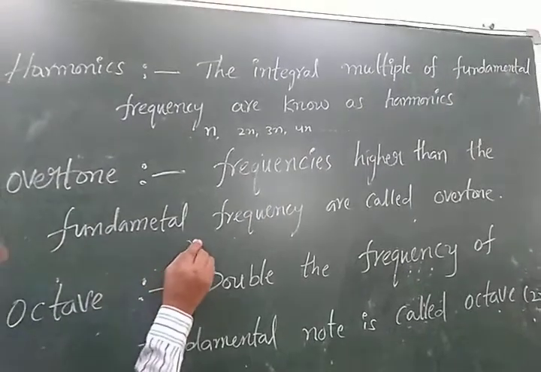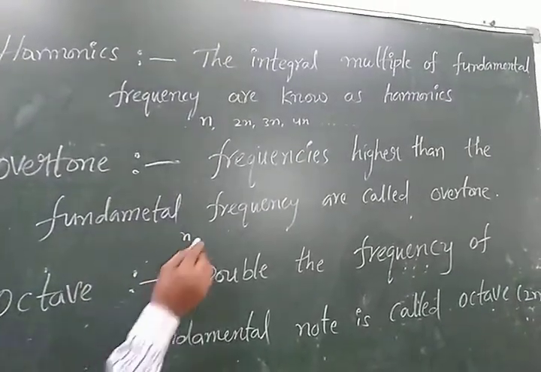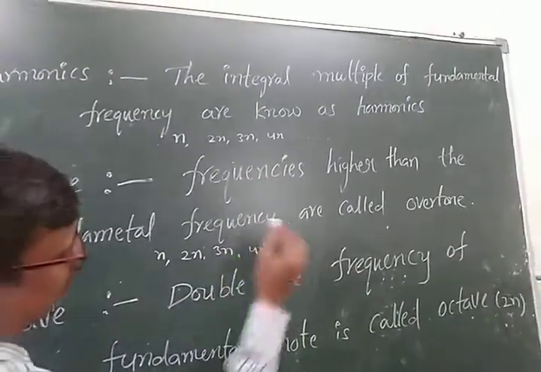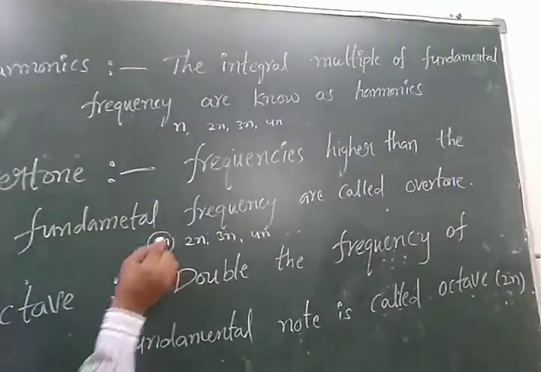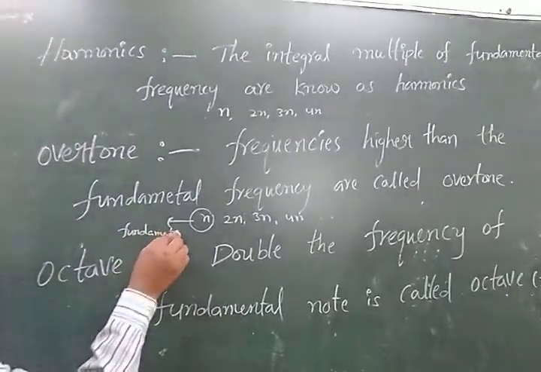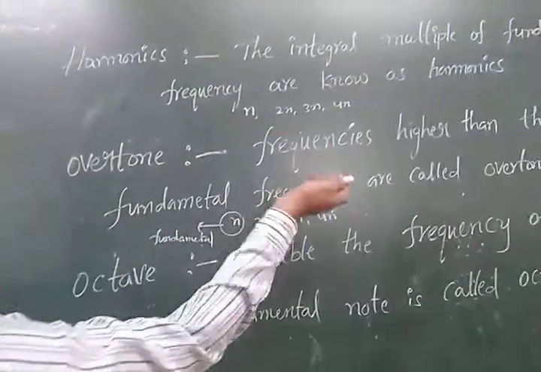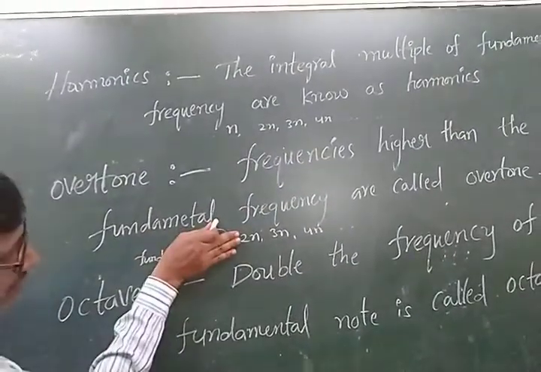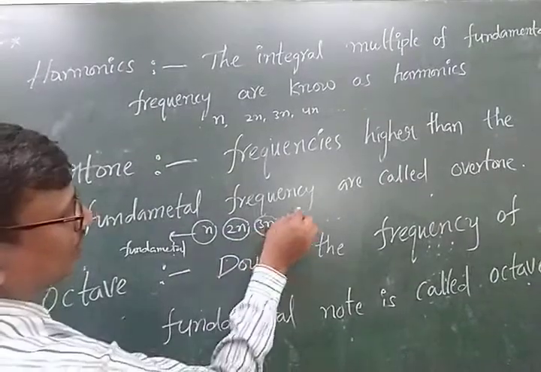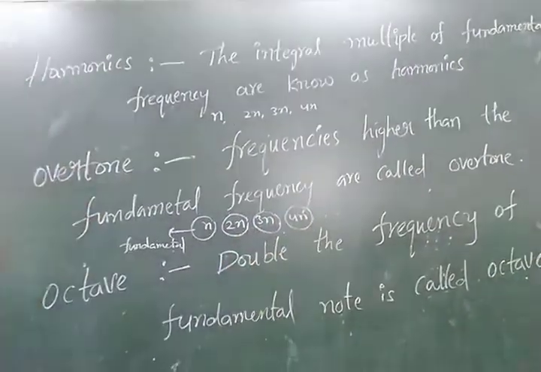Here the first one, n, is the fundamental frequency, and 2n, 3n, 4n and so on are there. The fundamental frequency is not counted, since we need higher than it. The remaining are 2n, 3n, 4n, and these are called the overtones.